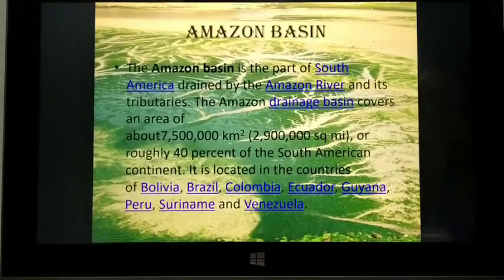Now, first we'll see the Amazon Basin. The Amazon Basin is the part of South America drained by the Amazon River and its tributaries. The Amazon drainage basin covers an area of about 75 lakh square kilometers, or roughly 40% of the South American continent.